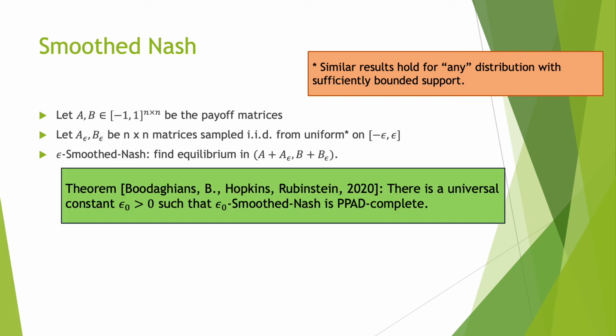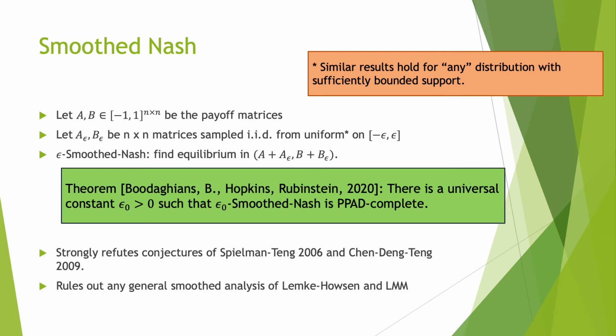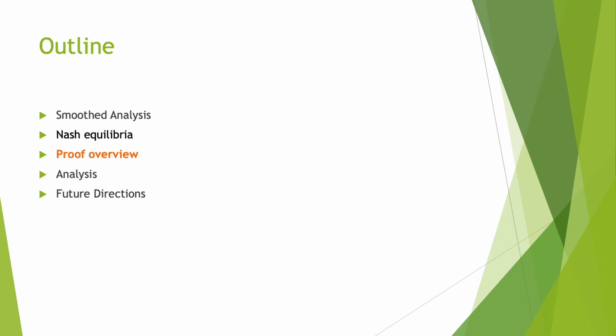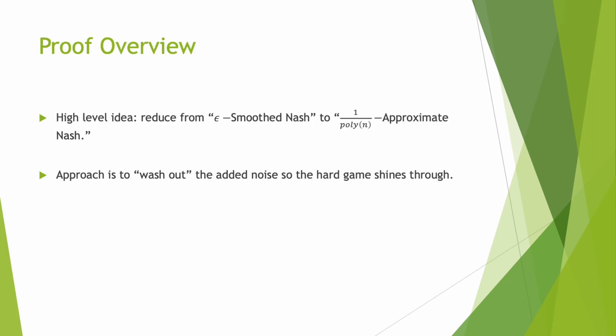Our main theorem is that there is a universal constant epsilon naught more than 0, such that epsilon naught smoothed Nash is PPAD complete. This strongly refutes conjectures of Spielman-Teng from 2006 and Chen-Deng-Teng from 2009. And it rules out general smoothed analysis of Lemke-Howson and LMM. Now that we've explained what smoothed Nash is, let's jump into the proof overview. In our proof, the high-level idea is we're going to reduce from epsilon smoothed Nash to a 1 over poly(n) approximate Nash problem. And the way we're going to do this is to wash out the added noise so that the hard game to which we added the noise shines through.